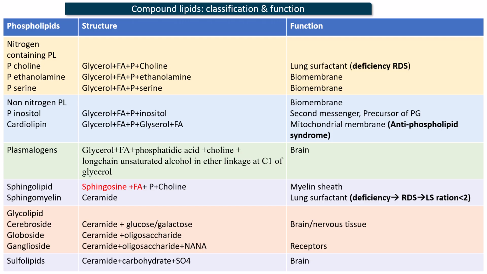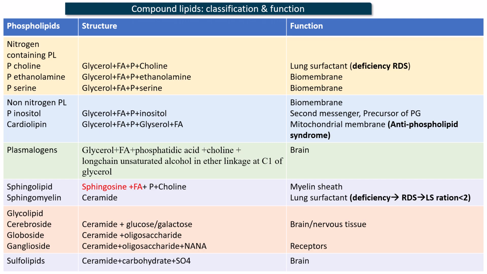Next compound lipid is glycolipids. These include cerebroside, globoside, and ganglioside. This glycolipid is mainly made up of ceramide, which is again made up of sphingosine and fatty acids. Now, this ceramide combines with carbohydrate. In cerebroside, ceramide combines with a monosaccharide, either glucose or galactose. In globoside, ceramide combines with oligosaccharide. In ganglioside, the composition is ceramide plus oligosaccharide and N-acetylneuraminic acid or sialic acid. Cerebrosides and globosides are mainly seen in brain and nervous tissue, whereas gangliosides act as cell surface receptors.